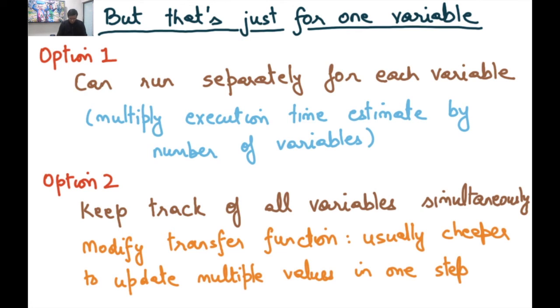I would also like to point out that if you track all variables simultaneously, it also sometimes gives you more information. For example, if you have a statement like x equals y plus z, and if you are keeping track of both y and z simultaneously, and you know that y and z are constant at this point at the input of the statement, then you can also infer that x is a constant. And this is only possible because you were dealing with x, y, and z simultaneously. On the other hand, if I had dealt with y separately and z separately and x separately, then my analysis would have been weaker in the sense that it would have given me a less precise solution.